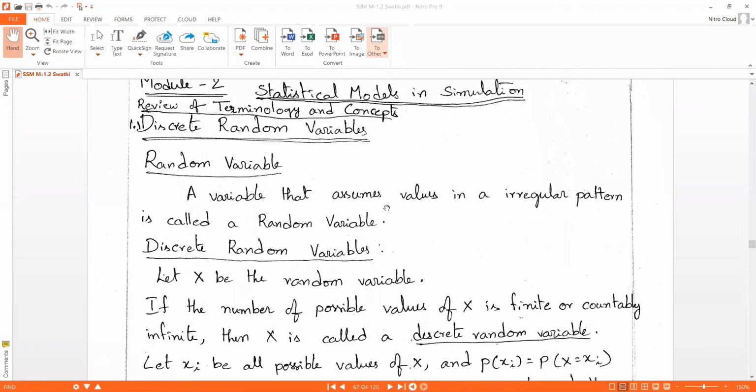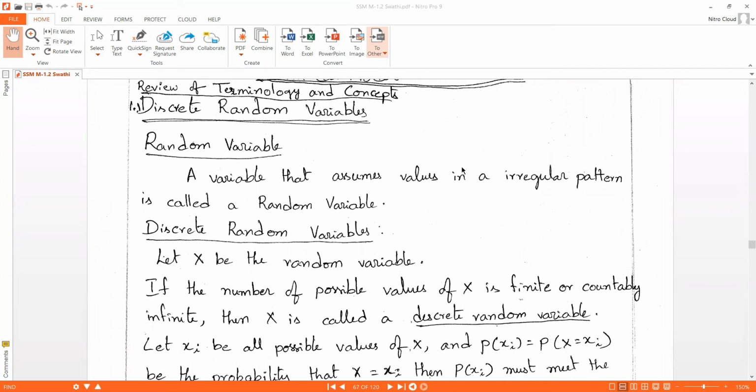Statistical modules in simulation. Here we'll be discussing discrete random variables and distributions. We'll be studying this in the second module. The first topic is discrete random variables.